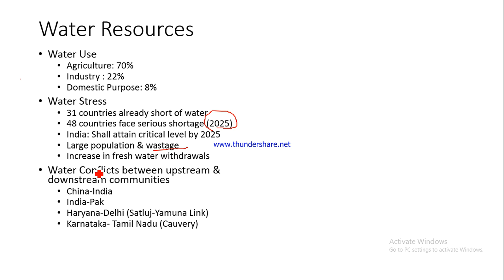Now there are water conflicts also which are taking place between upstream and downstream communities. Let us first understand what are upstream and downstream communities. For example, most of the rivers in North India originate in the Himalayan region, right? So I'll be taking the example of the Himalayan region. The river originates from a glacier, and then it starts moving, and then eventually it empties its water into a sea or an ocean.